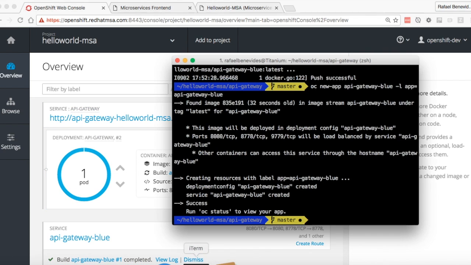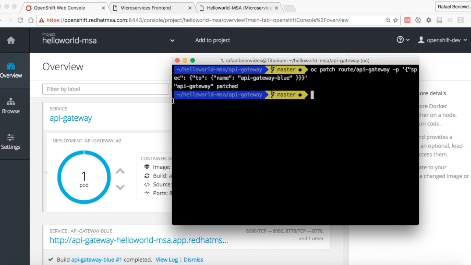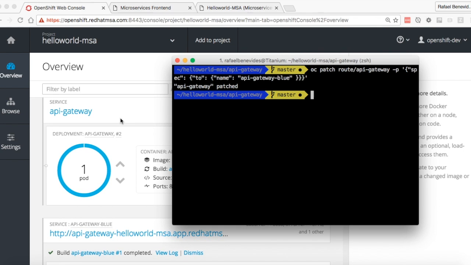So let's perform a patch in the route. So I will change the destination to API Gateway Blue. That caused the switch of the route from this service to this service.